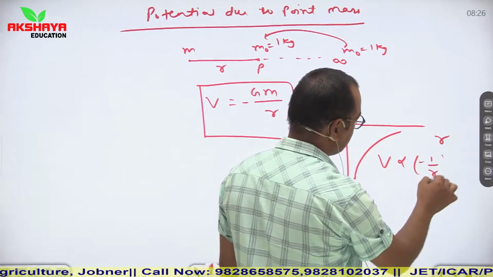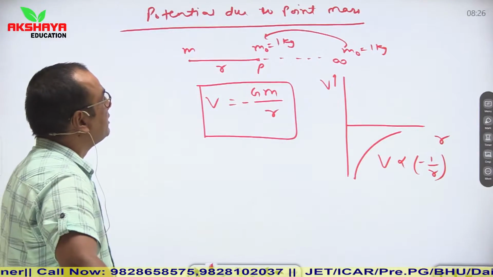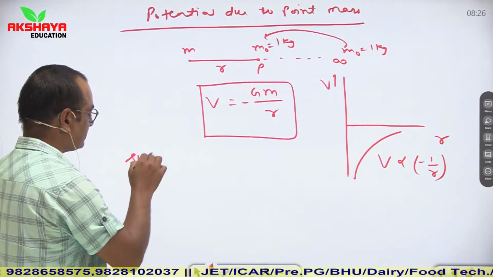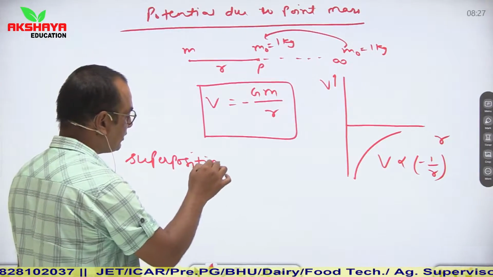Minus 1 upon r. So this will be the graph. So this is due to a point mass. Simply, if we talk about superposition, superposition is also applicable in the case of gravitational potential.